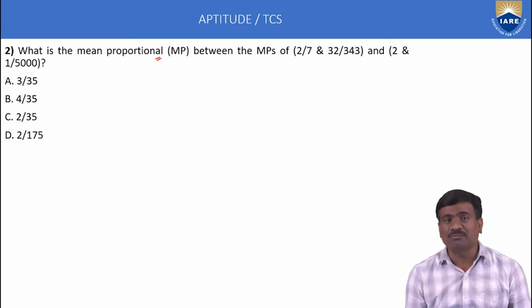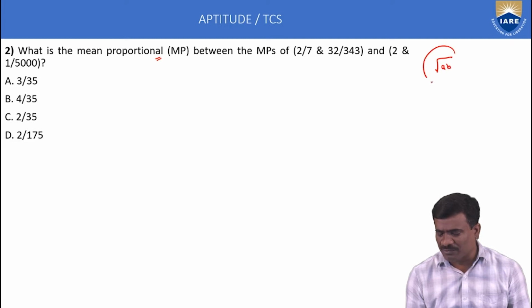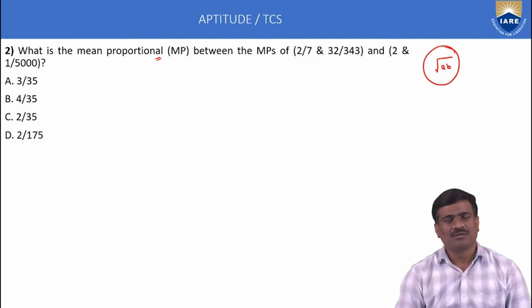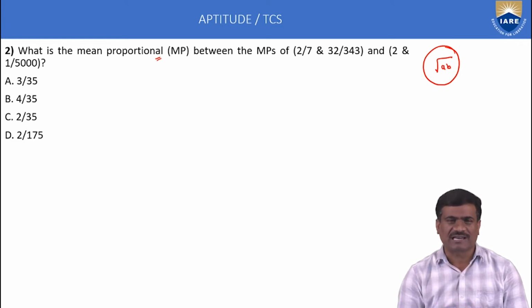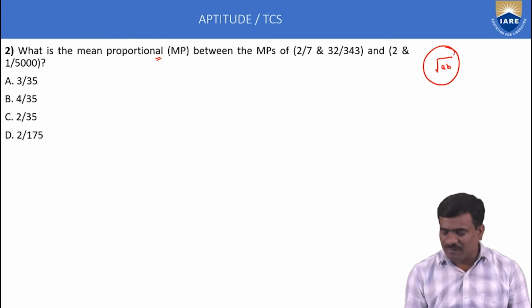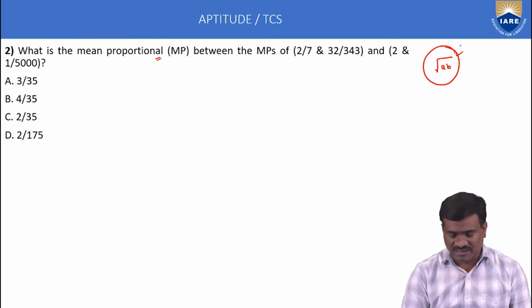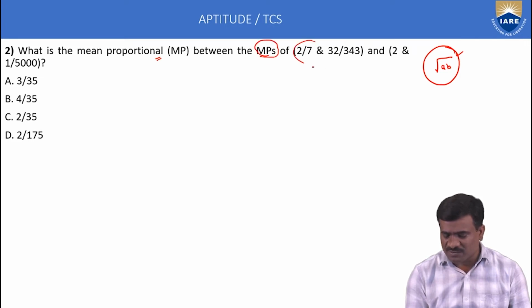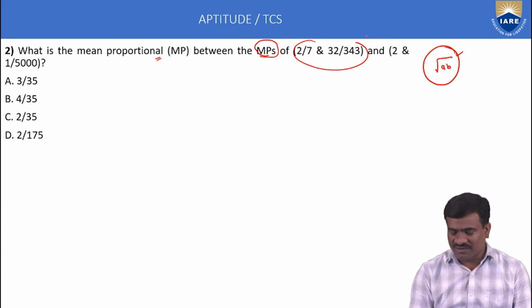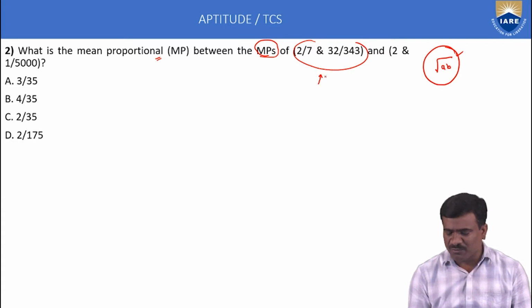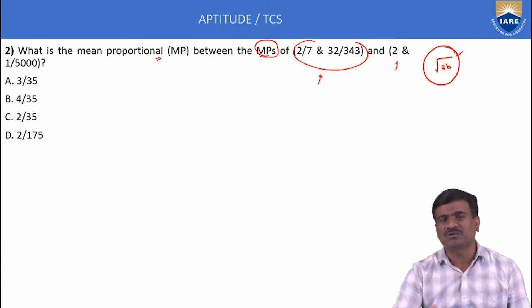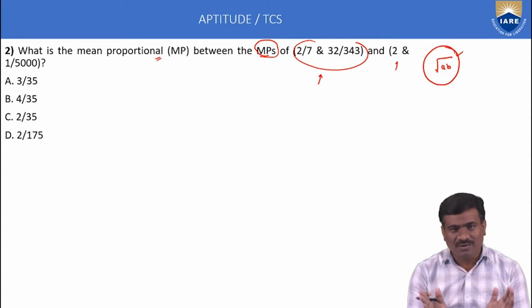To calculate mean proportional, mean proportional is equal to root of AB, that is the formula. Mean proportional method, root of AB, where A is the first number and B the second number. This is the application of the topic. Next example. Find the mean proportional of the first bracket and second bracket. First we calculate the first bracket mean proportional, then the second bracket mean proportional, and finally calculate the mean proportional of the first and second brackets.